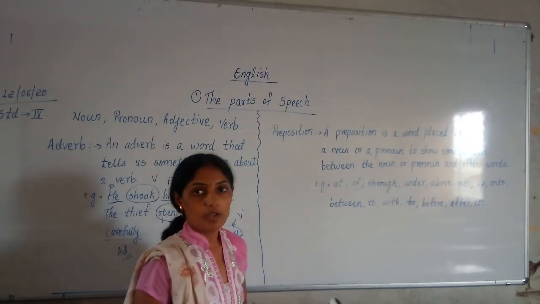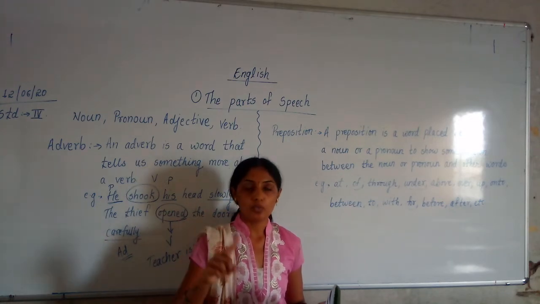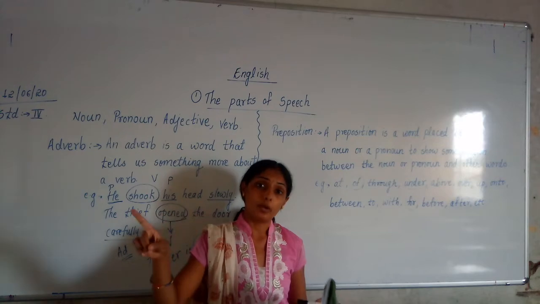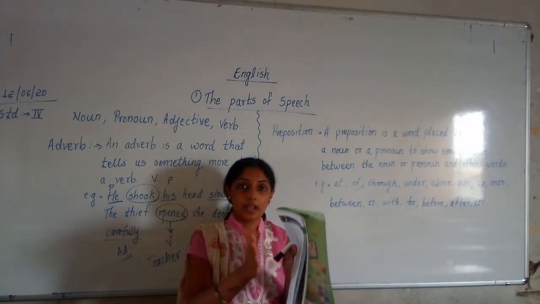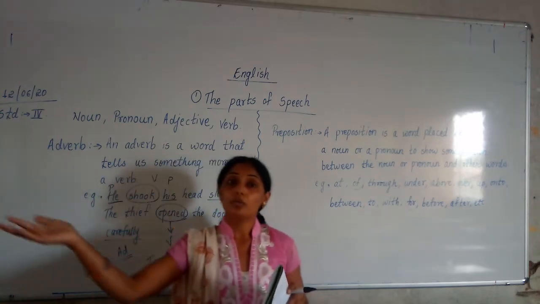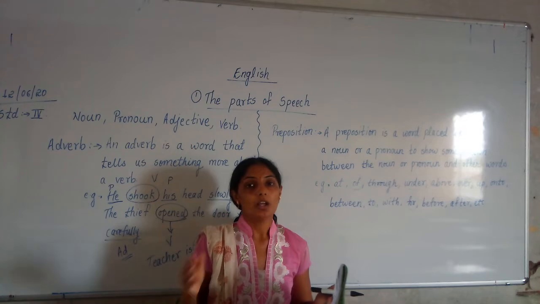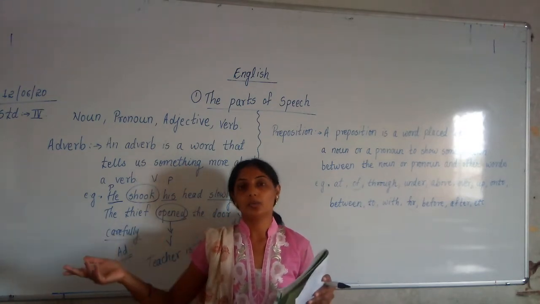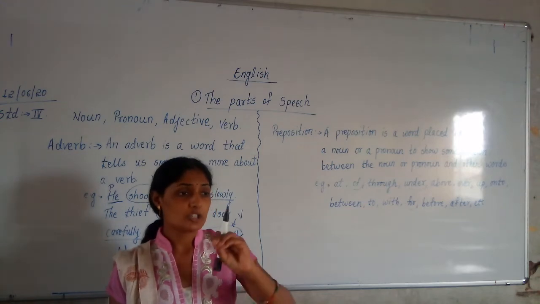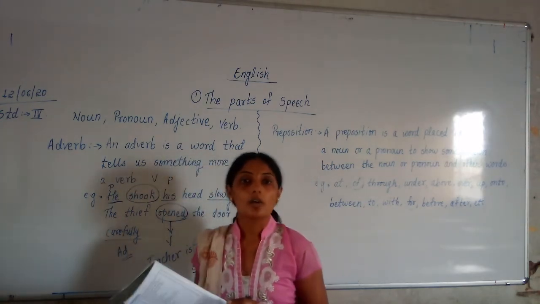Prepositions are the words which show the relationship between a noun or a pronoun and other words. It shows the relationship between a noun or pronoun and another word, not only a relation between noun and pronoun. So the words which show a relationship between two words are called prepositions.